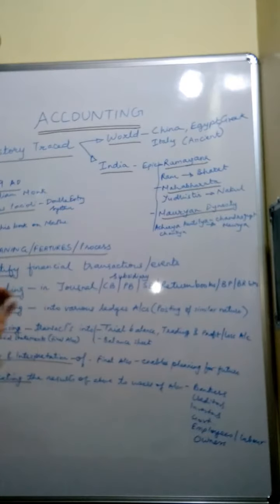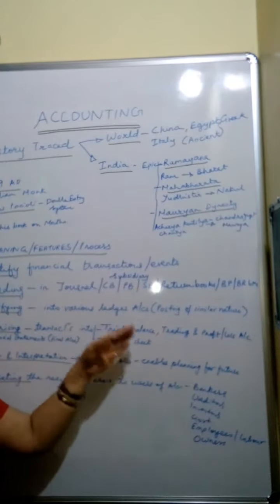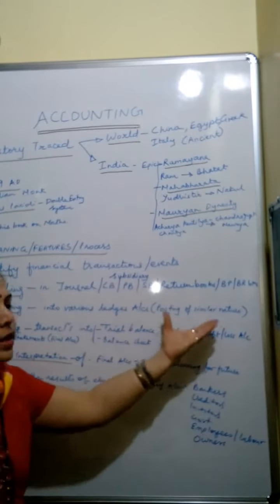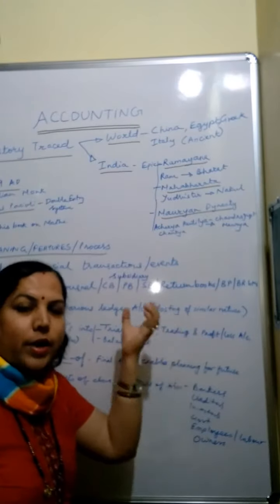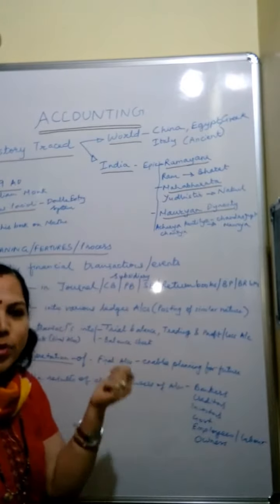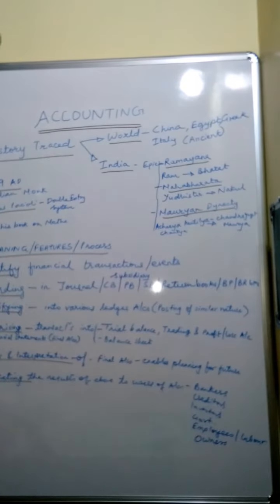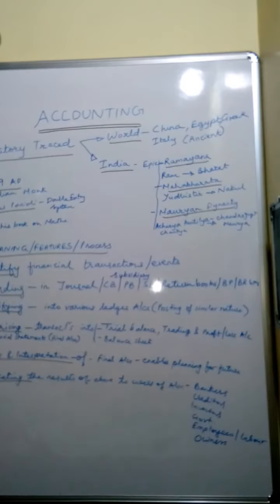Now we are going to classify these transactions into various accounts in the ledger. We are going to post them into the ledger book. So posting is done of the similar transactions, the transactions which are of similar nature. Such transactions will be recorded at one place, and that one place will be one individual account. Okay. So we have now classified the transactions which we have already identified and recorded in the books of accounts.